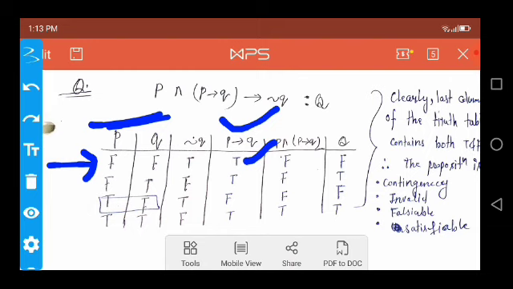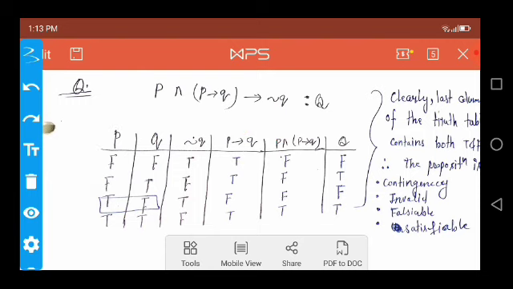When P and Q are false and true, it also gives true. When P is true and Q is false, then it produces false. Otherwise, in any other condition it produces true. So we got this column.